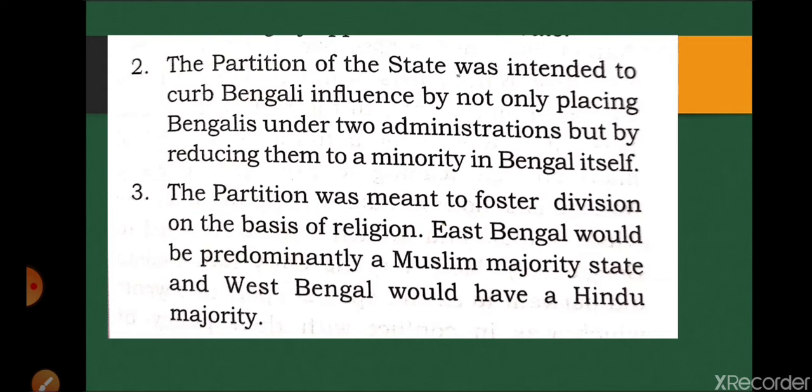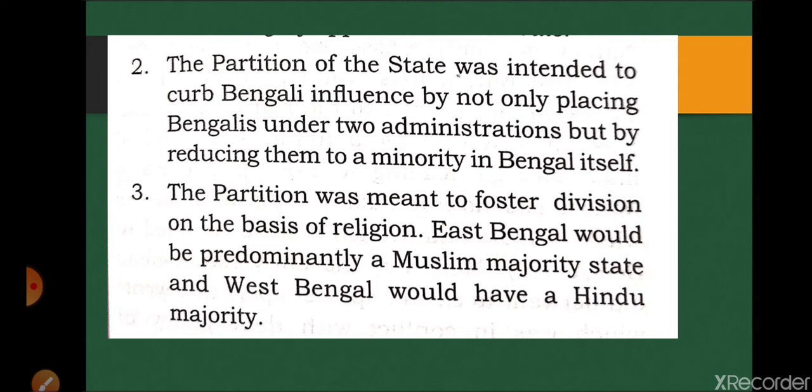So the second point, that they intended to curb the Bengali influence by not only placing the Bengalis under two administrations, but reducing them to a minority in Bengal itself. So they did not want the Bengali people to have a majority in Bengal. They wanted to reduce them and make them a minority in Bengal itself. What a tragic condition, that Bengalis would be in a minority in Bengal itself. So this was the game plan which the Britishers played with the Indians.